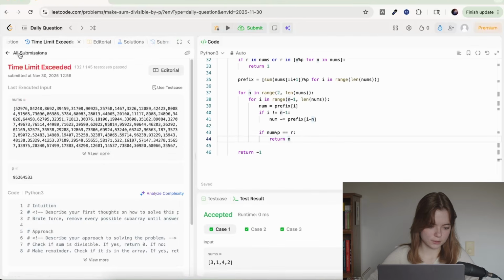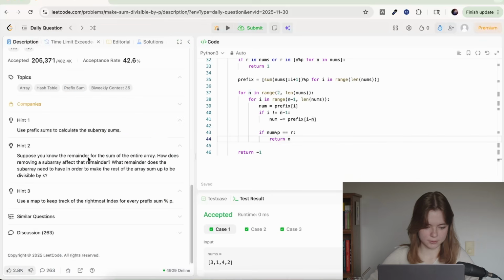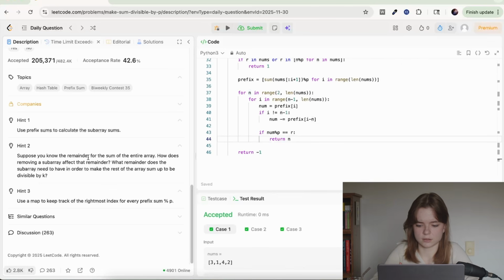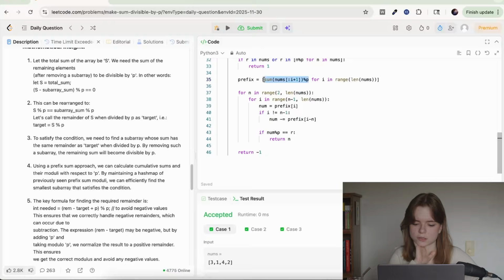Didn't really help. Okay, let's go back to the hint, because they said something about maps that we haven't quite implemented yet. A map to keep track of the rightmost index for every prefix sum. What does that even mean? The rightmost index is just the index of the prefix. Now, here's the thing, I'm getting it right. It's just that there's a time limit that is getting exceeded.